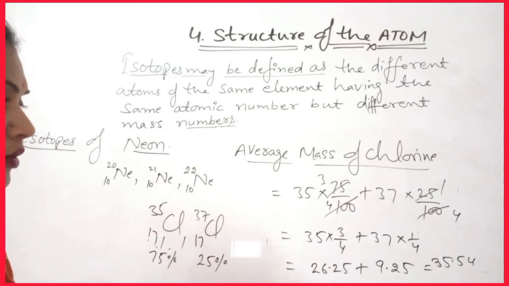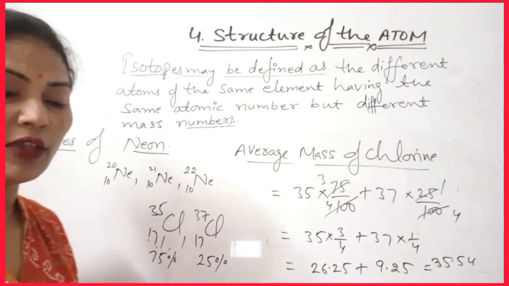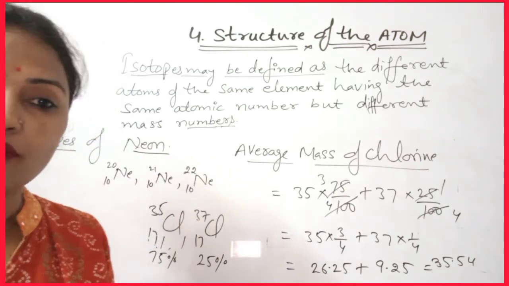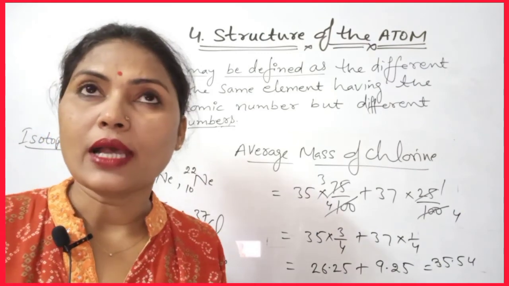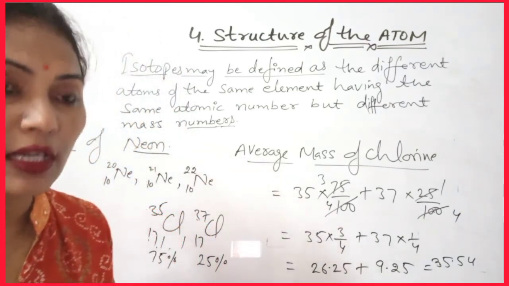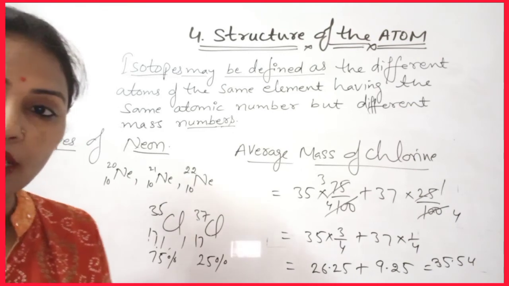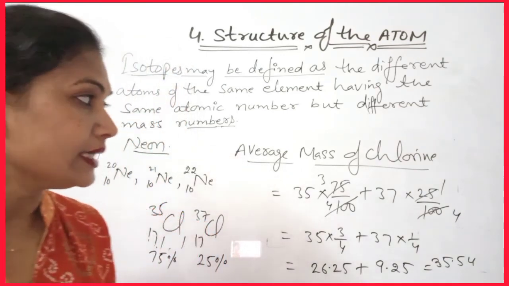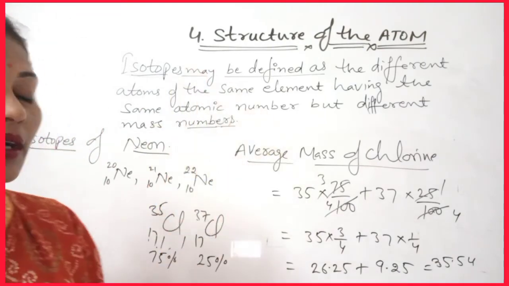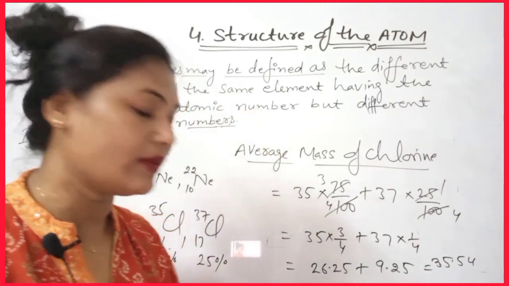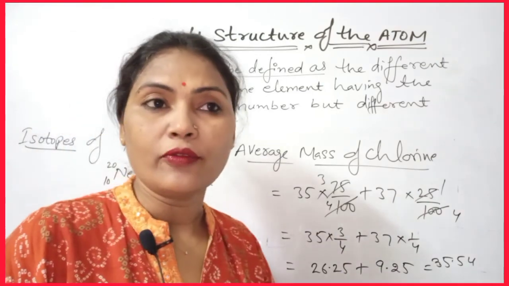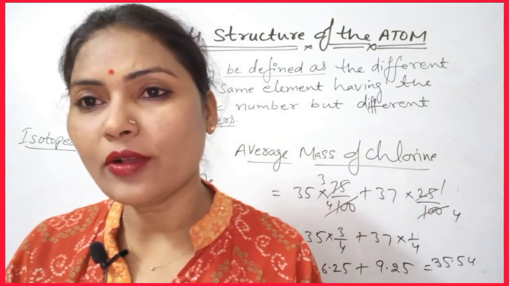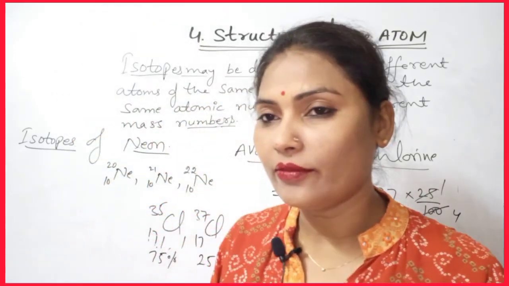So you can find the average mass of an element easily if the percentage abundance of its isotopes is given. You can learn these different isotopes that we have done, and find the number of neutrons and protons with the help of the formula I have told you.